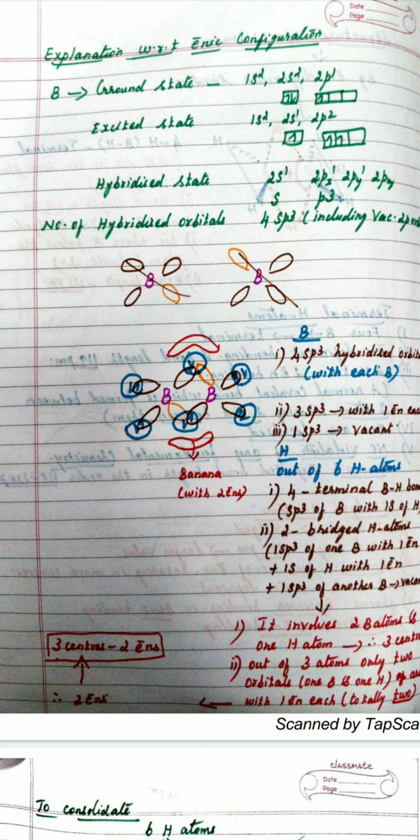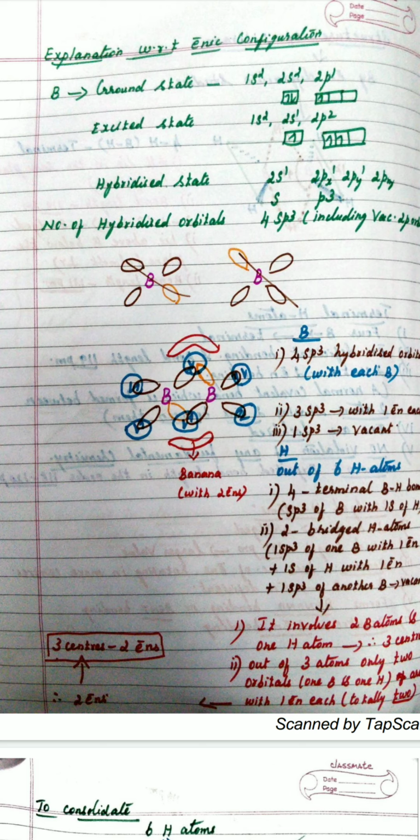Therefore, there are 4 orbitals here: 1 s orbital and 3 p orbitals undergo hybridization. Therefore, the number of hybridized orbitals will be equal to the number of orbitals which undergo hybridization. Considering that fact, we have 4 sp3 hybridized orbitals, including the vacant p orbital. That has to be registered in your mind.